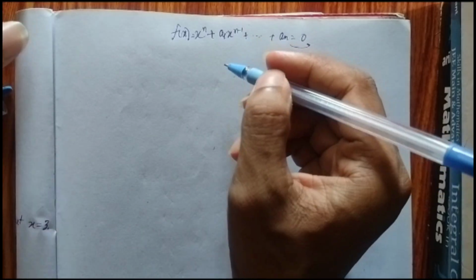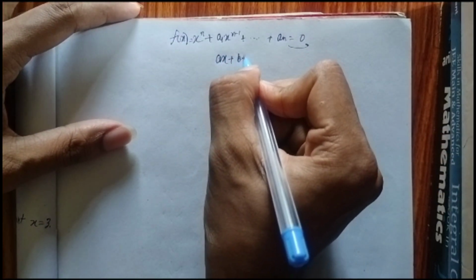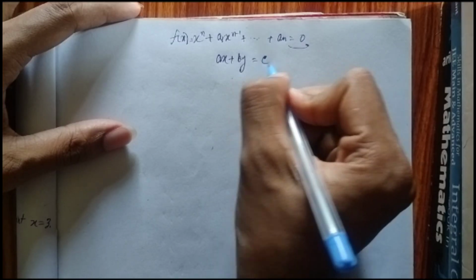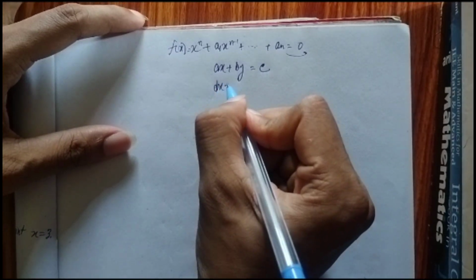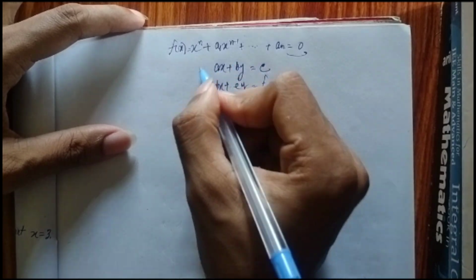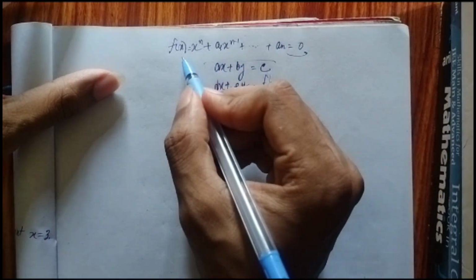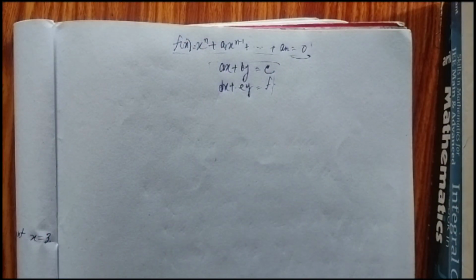But in linear algebra we deal with systems of linear equations. That means ax plus by equal to, let's say, c, and dx plus ey equal to f. So this is a system of linear equations. In linear algebra we deal with this kind of equations, and in abstract algebra usually we deal with polynomial equations. For a beginner, understanding this is very important.